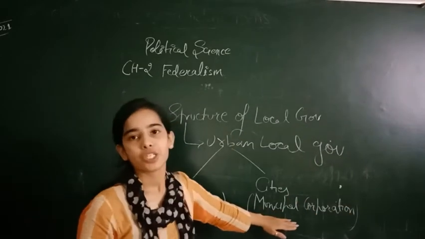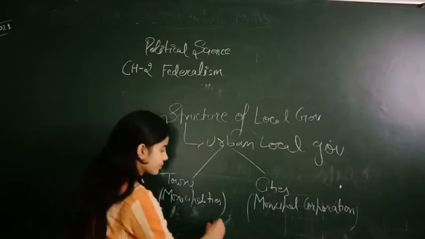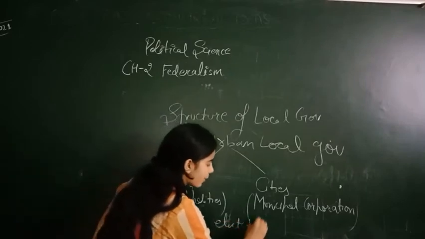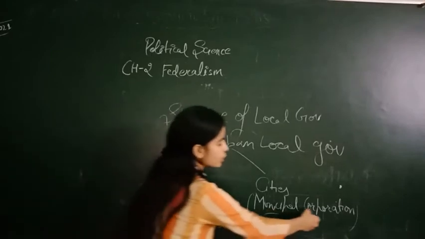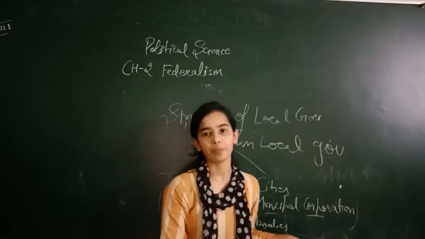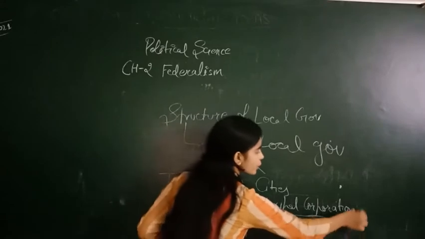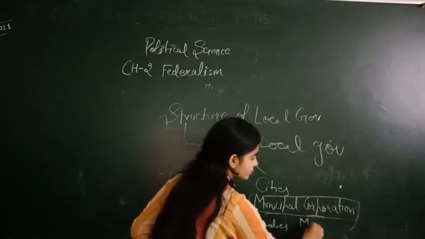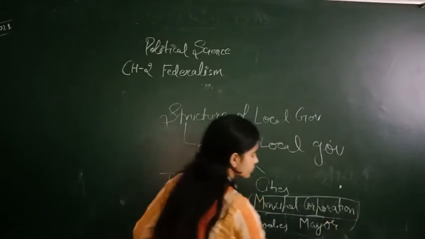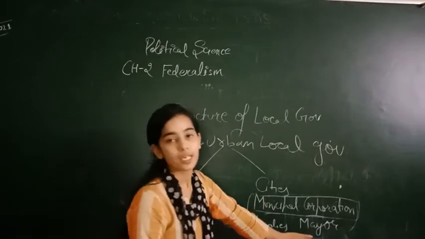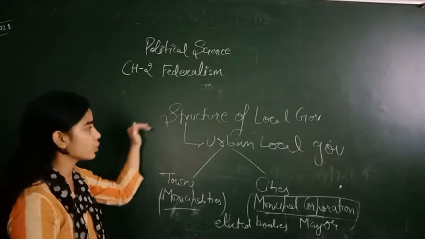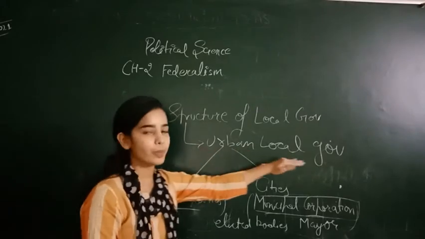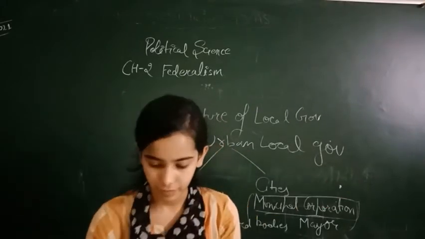Municipalities and the municipal corporation are elected bodies, elected by the people. So the members of municipalities and municipal corporation are elected by the people. And the head of the municipal corporation is the mayor. That's it. Here we understood the whole structure of the rural local government as well as urban local government.